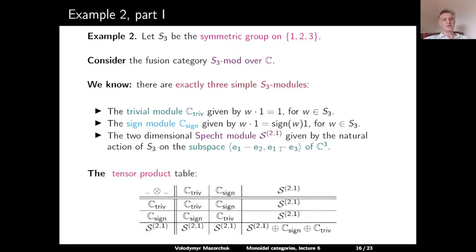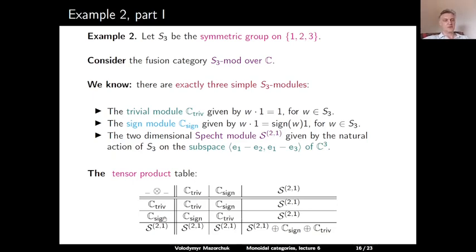So here is a table which describes the tensor product of simple S3 modules. It's a nice exercise in a representation theory course to compute this table. The trivial module is, of course, the identity with respect to the tensor product. The sign module squared gives us the trivial module, so this explains row 1, column 1, and this element in row 2.